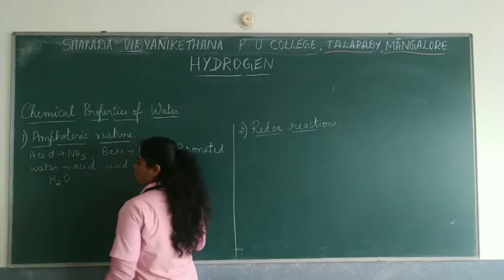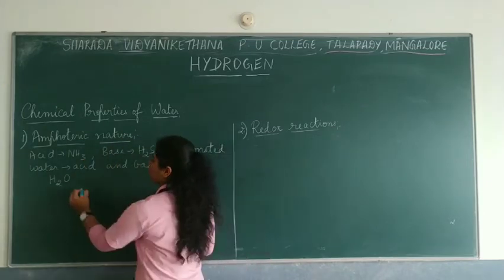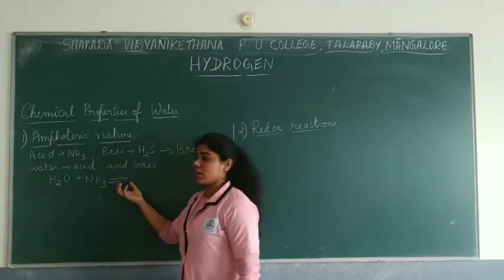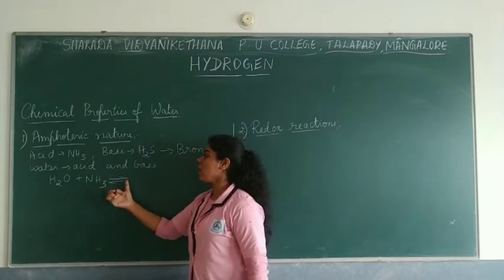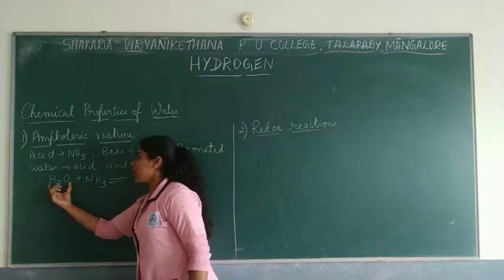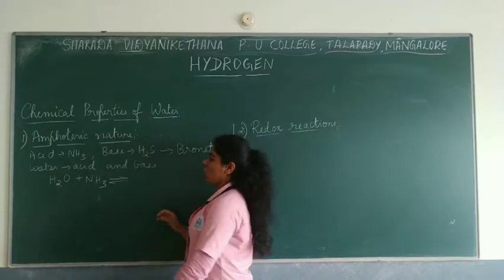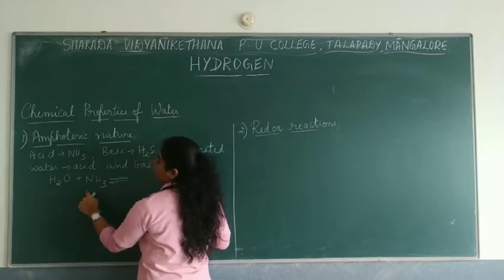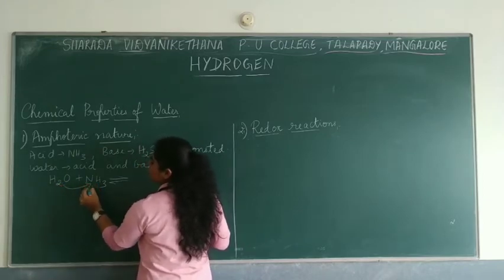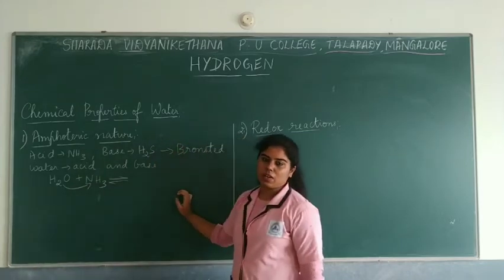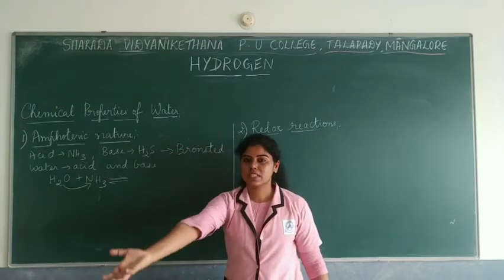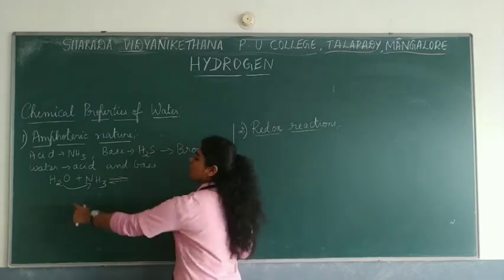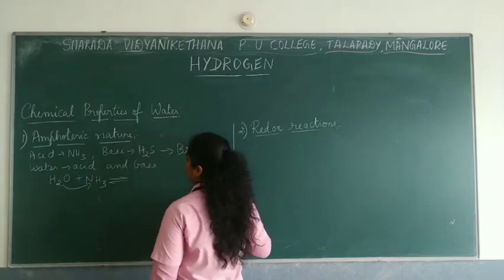So here H2O is reacting with ammonia, NH3. This is a reversible reaction, and that's why this arrow is given here. With NH3, water is acting like an acid, which means that according to Bronsted, water has to give away a proton. So here one hydrogen has to be given to ammonia. The one who gives the proton is said to be an acid. That's what Bronsted says: loss of protons.